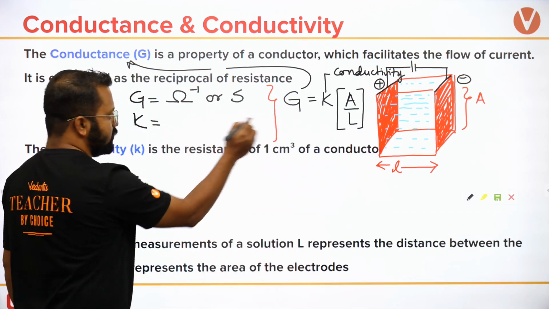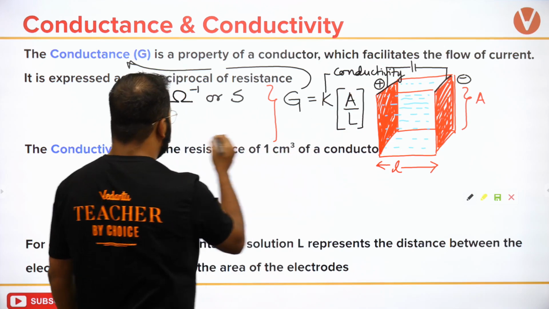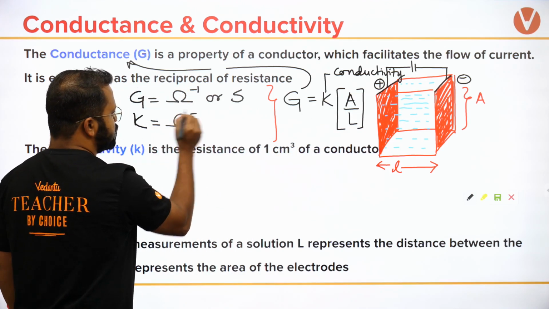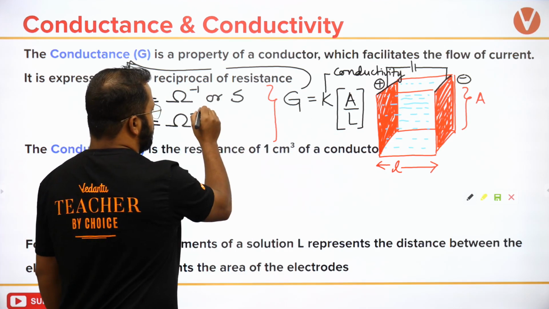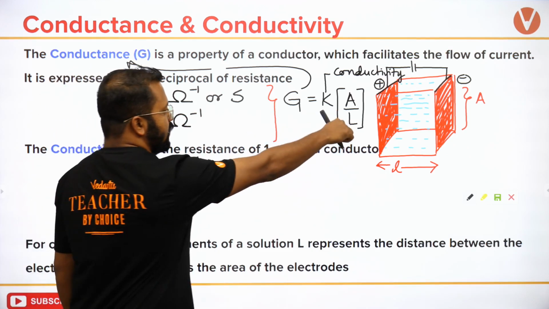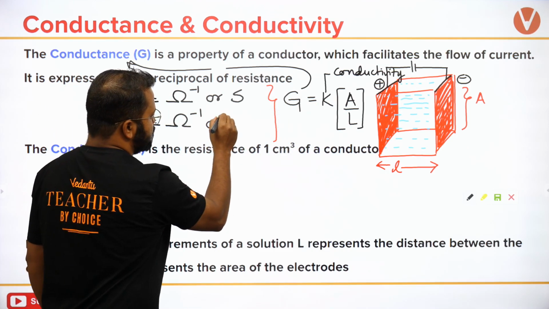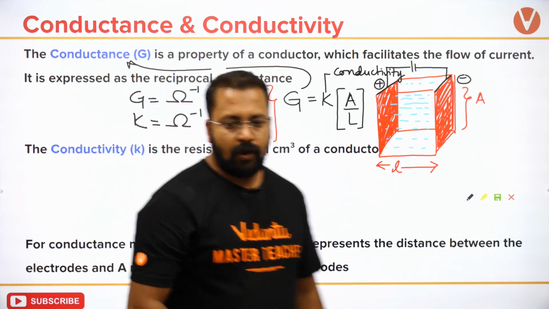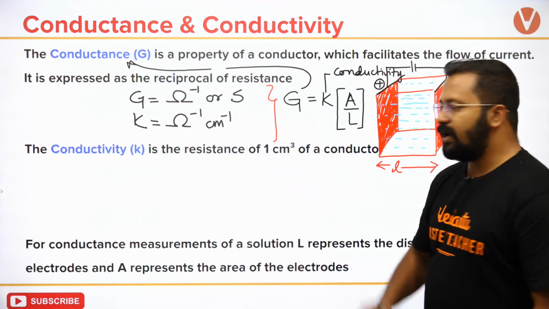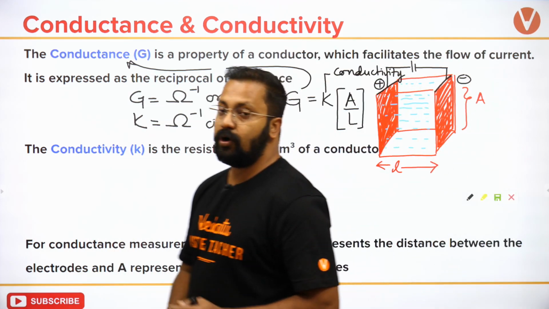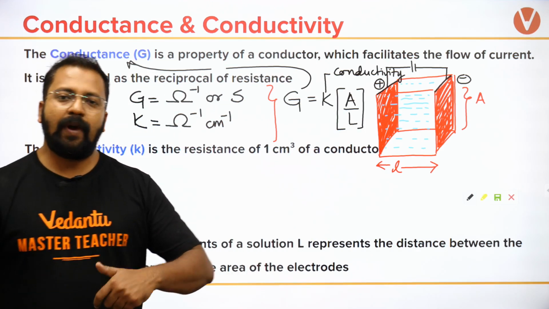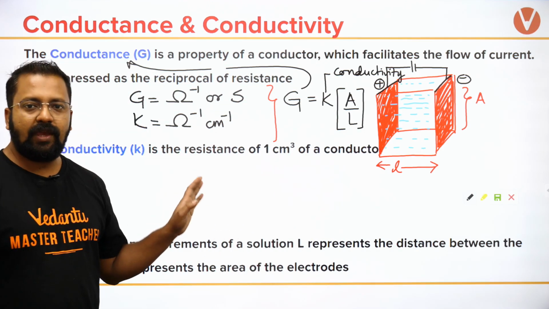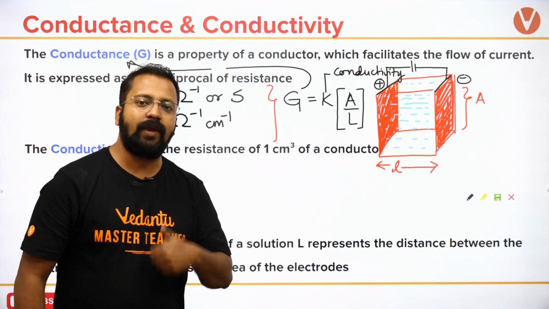So I will write it as, यहाँ पे क्या बचेगा? Centimeter. So ohm inverse centimeter inverse. The units are very important because you might feel that कितना easy topic है, but JEE में जब question आएगा then it will become very challenging.